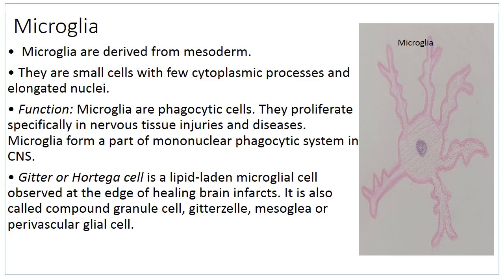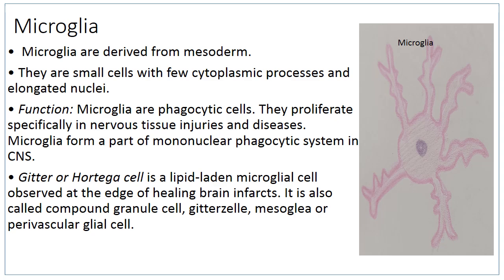They are derived from mesoderm and they are small cells with few cytoplasmic processes and they have an elongated nucleus. The function of microglial cells is phagocytosis. They proliferate specifically in nervous tissue injury and diseases and they form a part of the mononuclear phagocytic system.